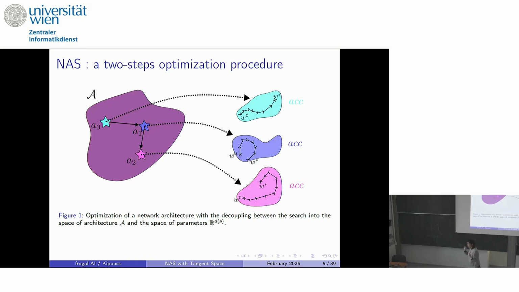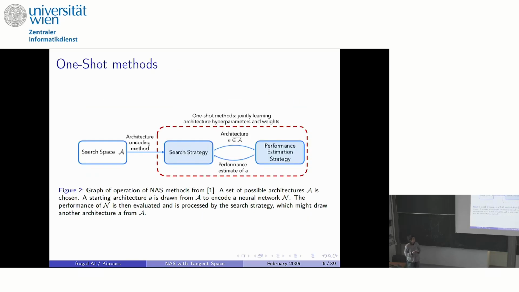And what really takes time in neural architecture search is this multiple training: you have to take an architecture, then train it, then take another one, then train it again. And so it really takes a lot of time. And so you have a new category of methods, called the one-shot techniques, that try to come back to the first formulation of the problem. That is, they don't separate the optimization problem into two parts. They really try to optimize the architecture and its parameterization at the same time.